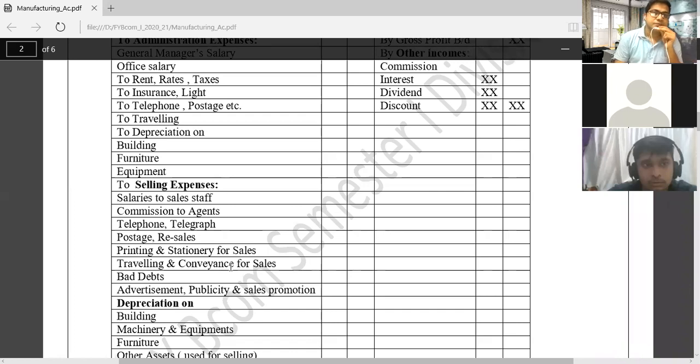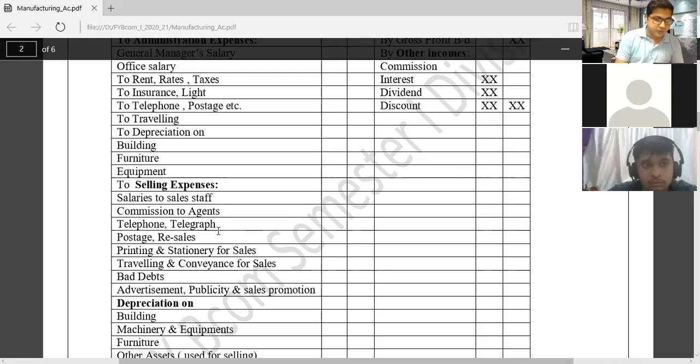For example, salary to the sales staff, commission to the agent, telephone and telegraph related to the sales, postage, printing, stationery for sale, traveling and conveyance for sale, bad debts, sometimes advertisement, publicity. Then after that, we will record sales promotion. So these are all expenses we will record on the debit side.